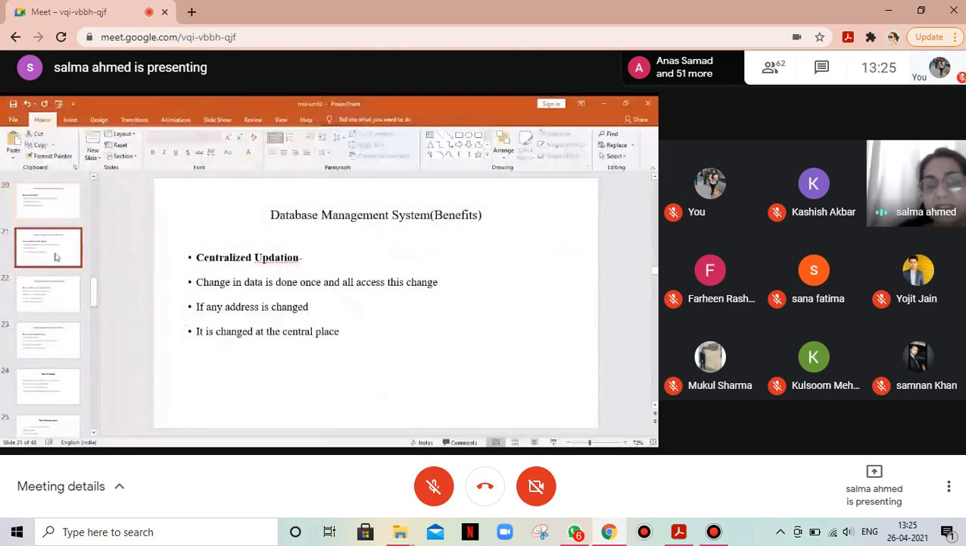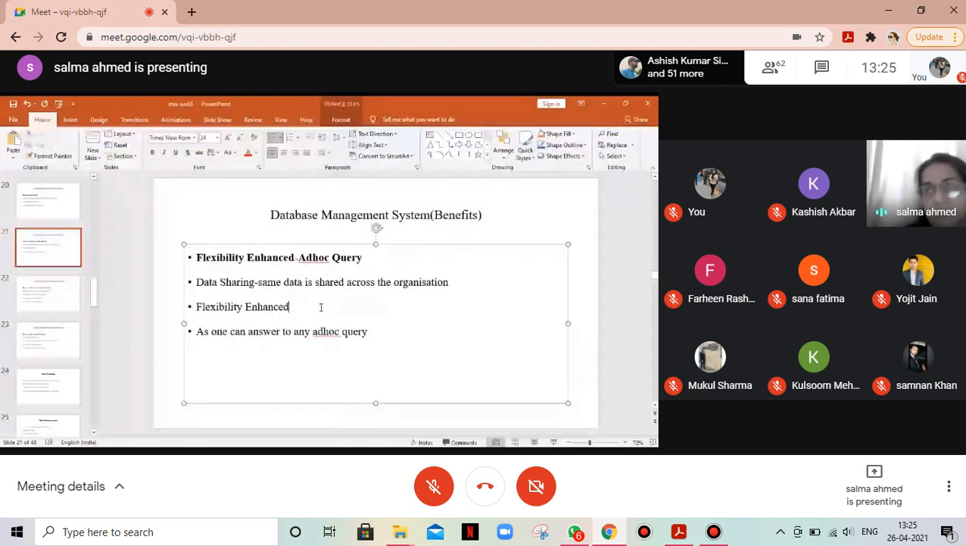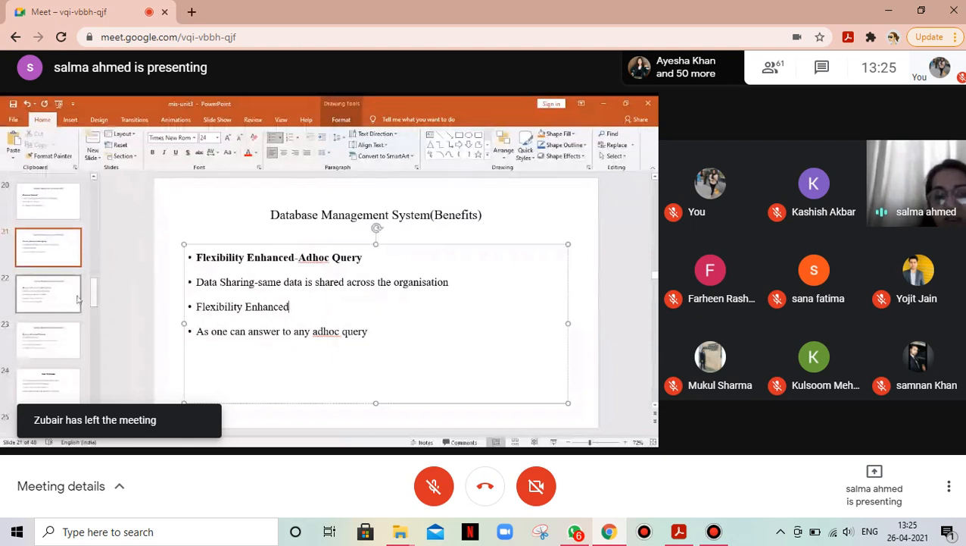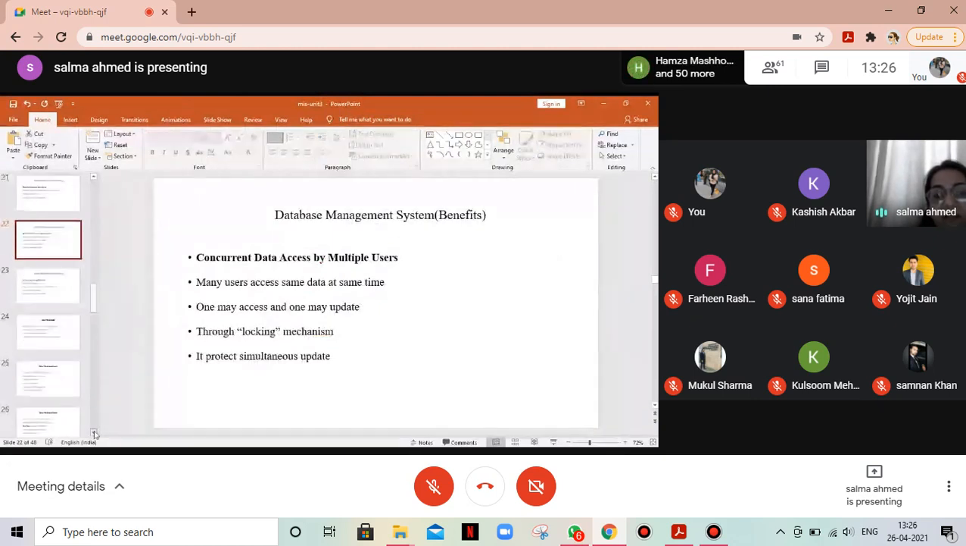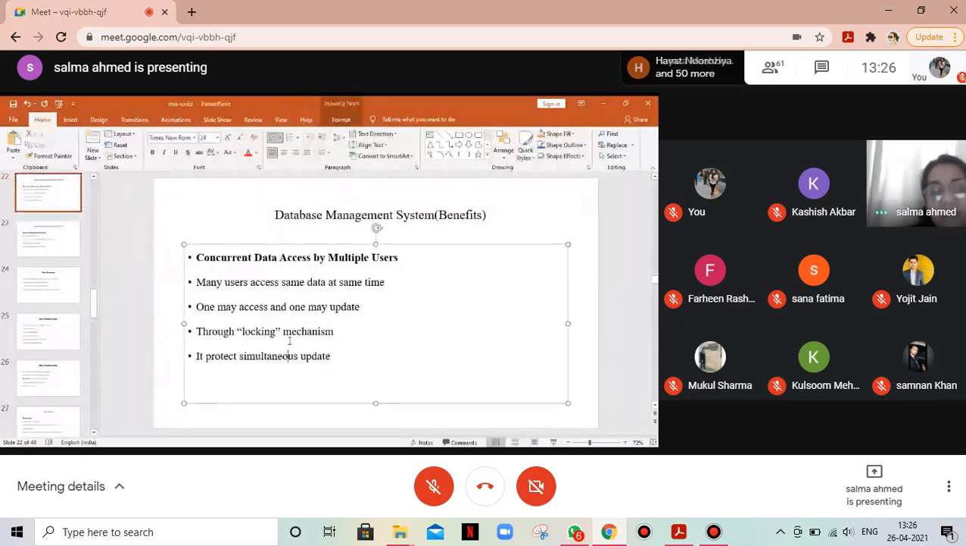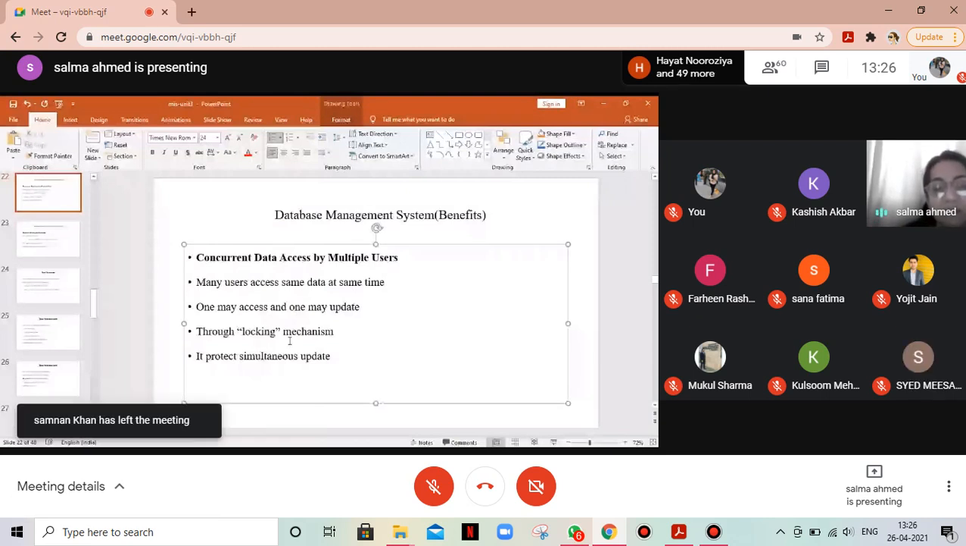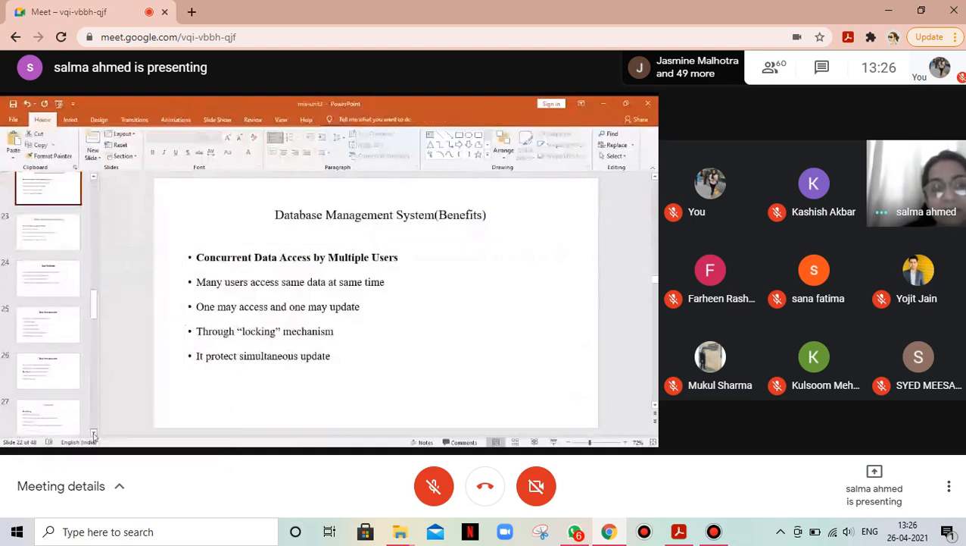Flexibility is enhanced. Now we can answer ad hoc queries. Data sharing is there. Same data is shared; everybody sees the same data. Flexibility is therefore enhanced as one can answer ad hoc queries. Concurrent data access by multiple users: many users access the same data. One may access the data, one may be updating the data, but through a lock-in mechanism, your work is not affected. It protects against simultaneous updates. So somebody is updating the data, but through the lock-in mechanism, your work is not affected.